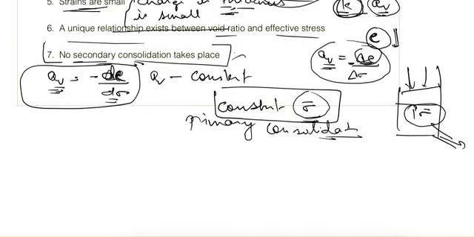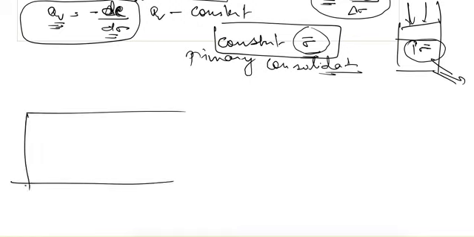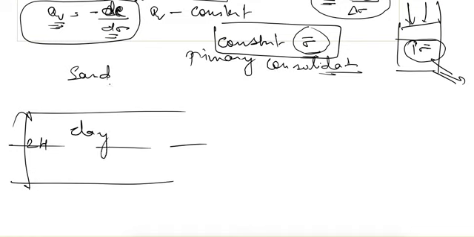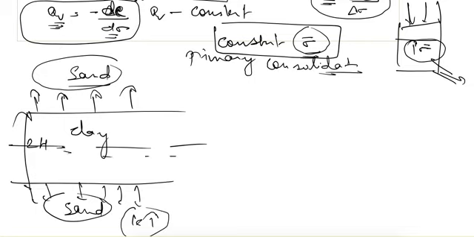So the solution, or let's say first, he took a soil something like this, of 2h depth, and above this is clay, and above the clay it is sand, and below also it is sand. So it is sand on the top and below. It means that water can drain out from the top as well as from the bottom, because the permeability of sand is very high compared to the clay. So whatever water is there, it will drain out easily from top as well as from the bottom.